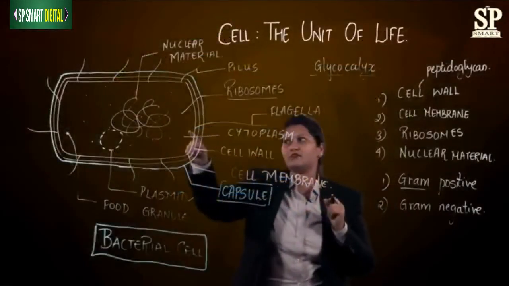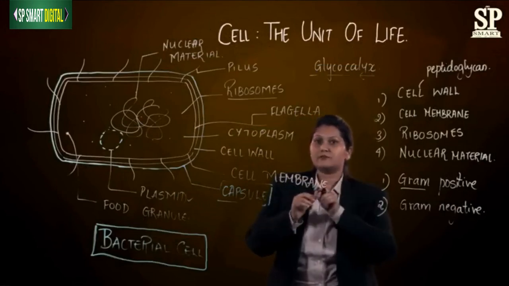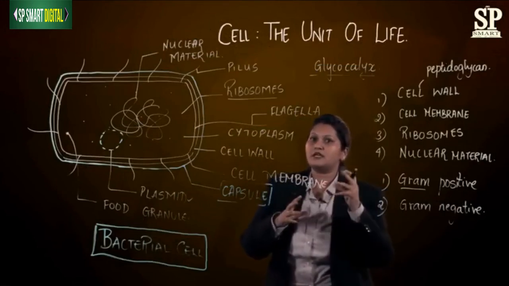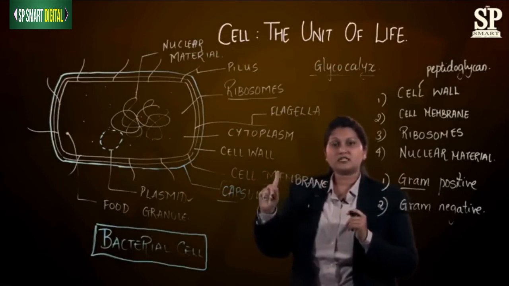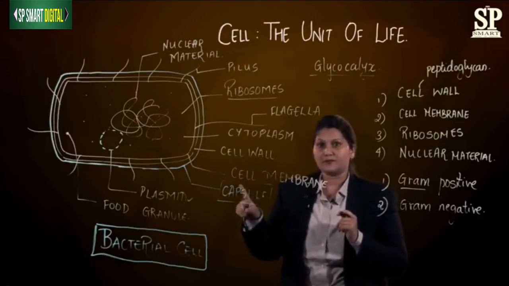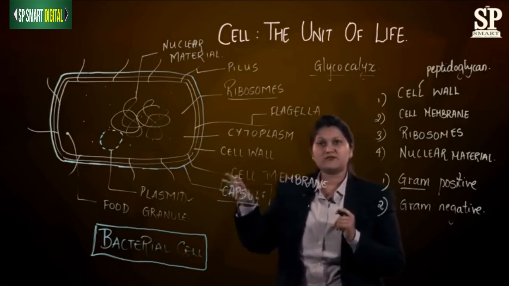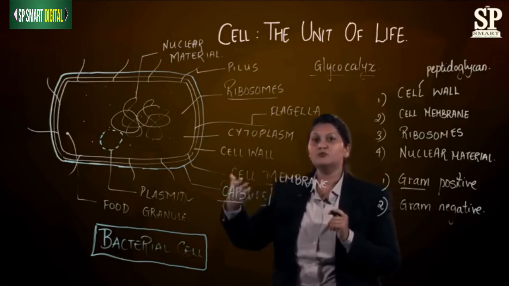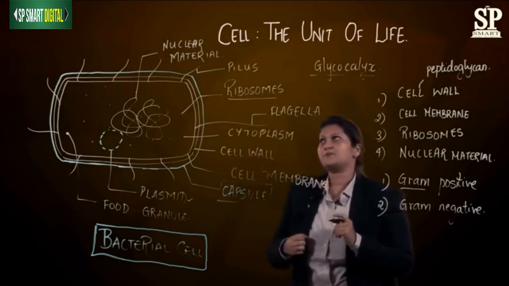It comes from the cytoplasm, pierces through the cell membrane and cell wall, and comes out in the outer part. The shape of the flagella is whip-like. Also the flagella helps the bacteria to move forward, so it is helping in the movement of the bacteria.